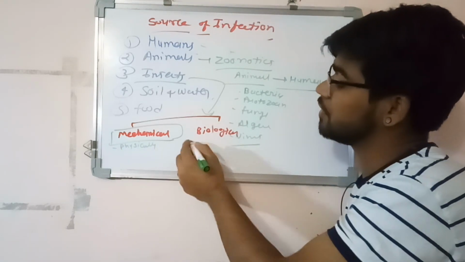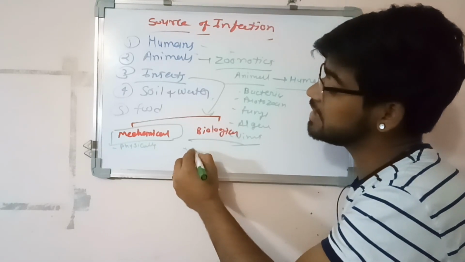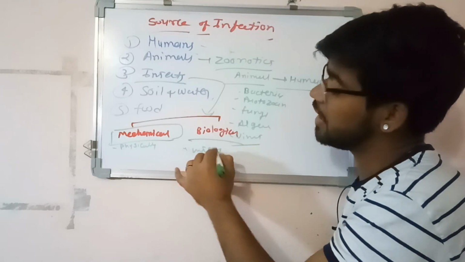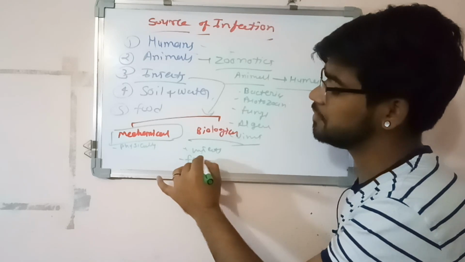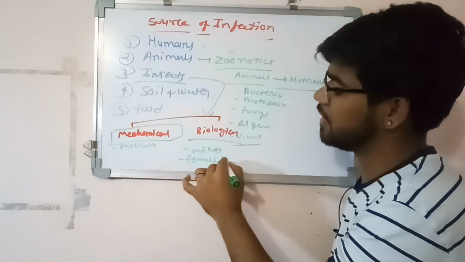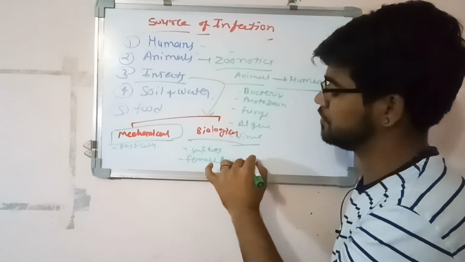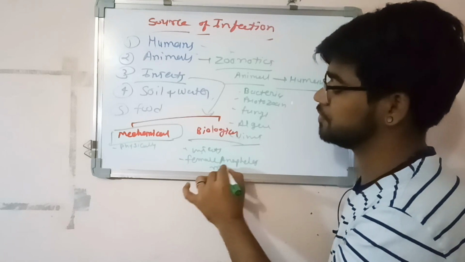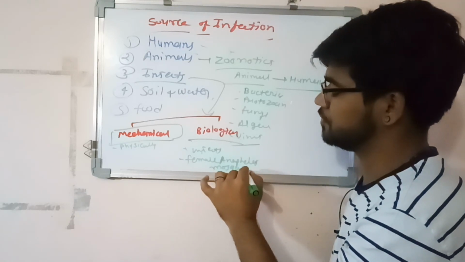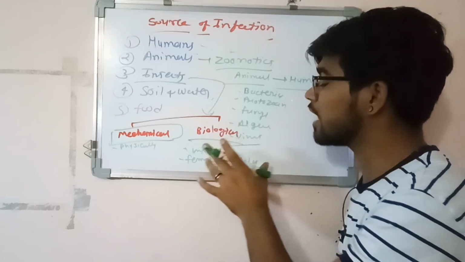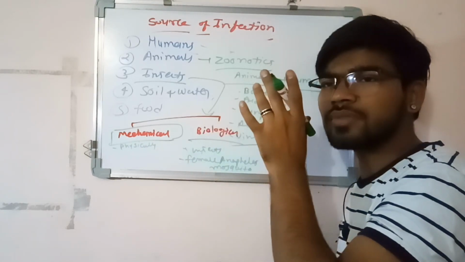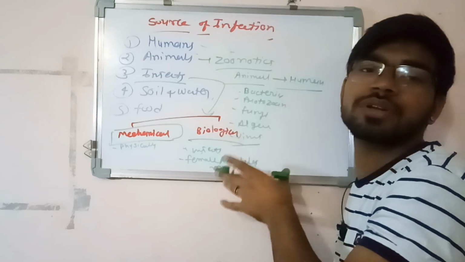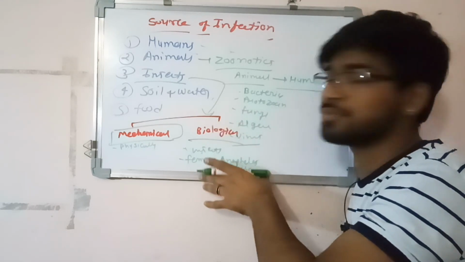Now the biological carrier. It means the insect harbors the organism. The best example is the female Anopheles mosquito. It is the biological vector of malaria, which harbors the organism Plasmodium.